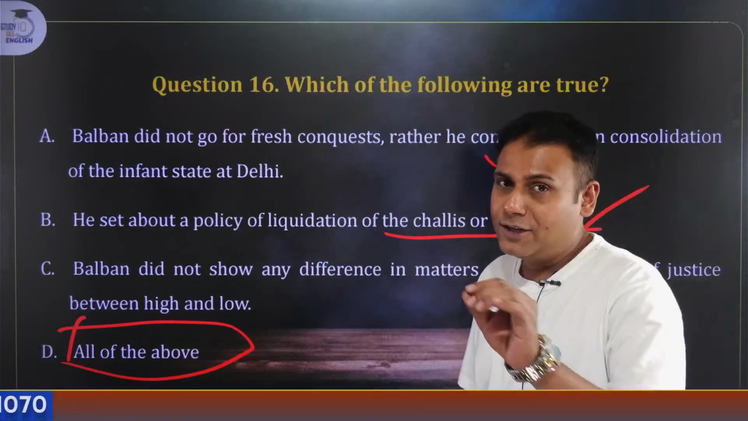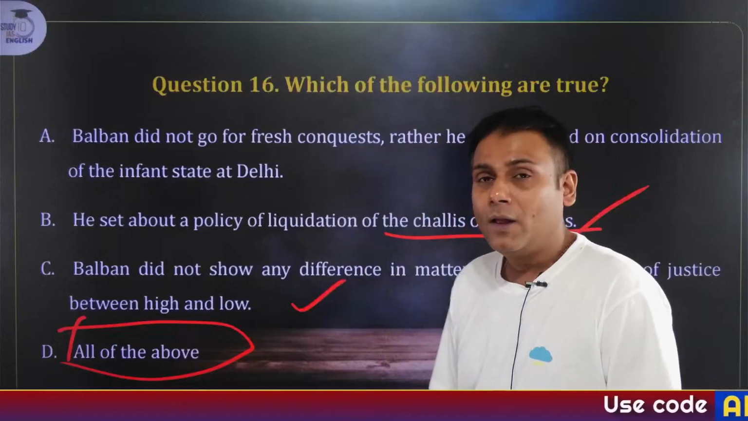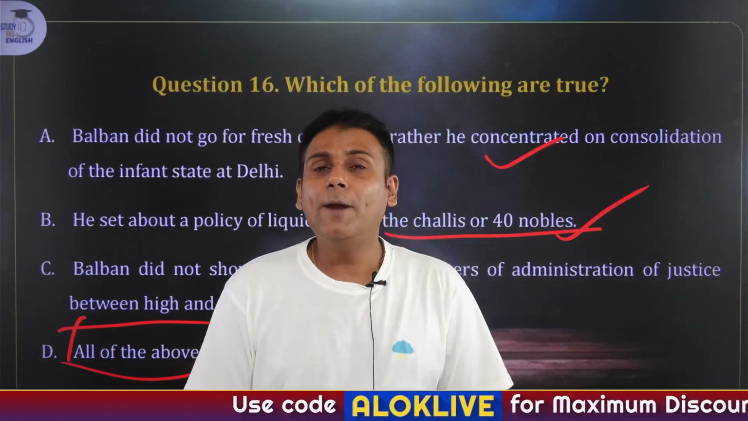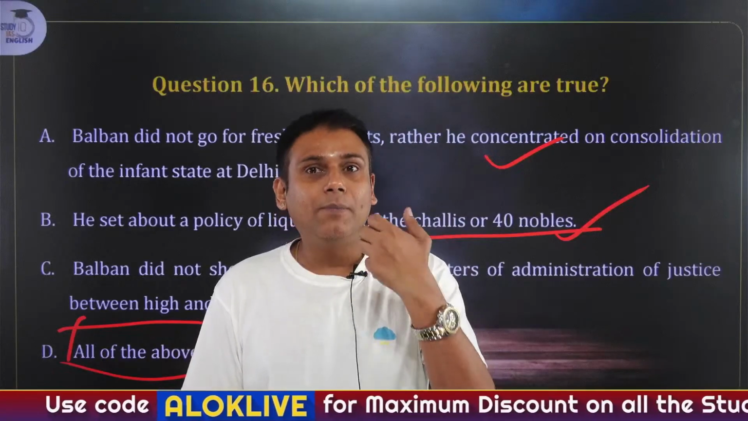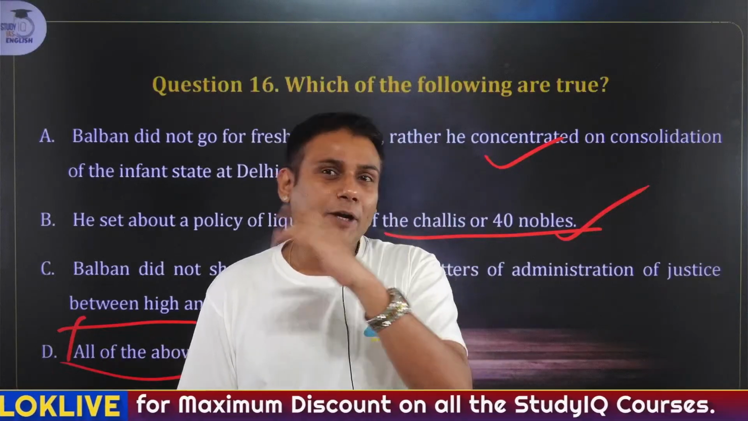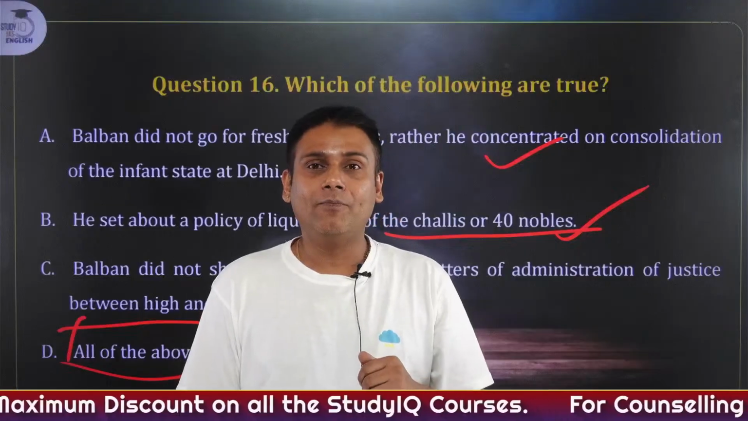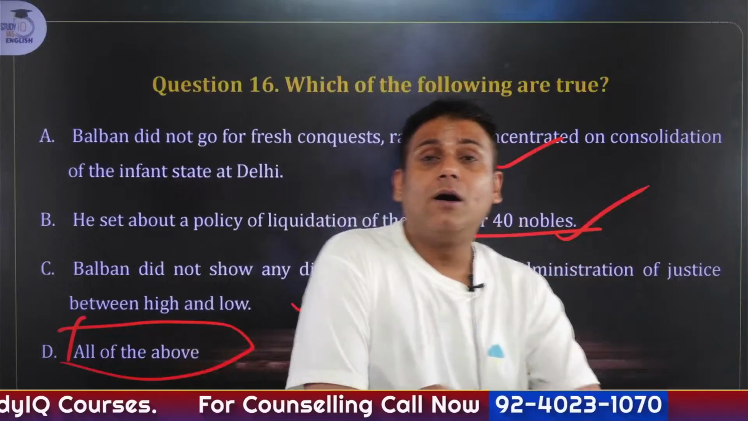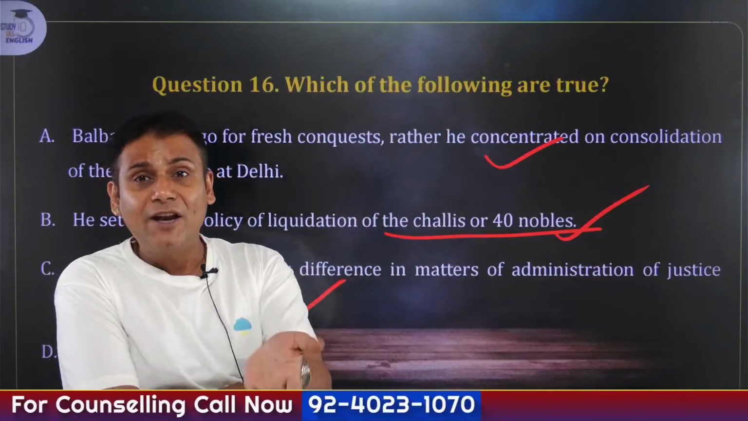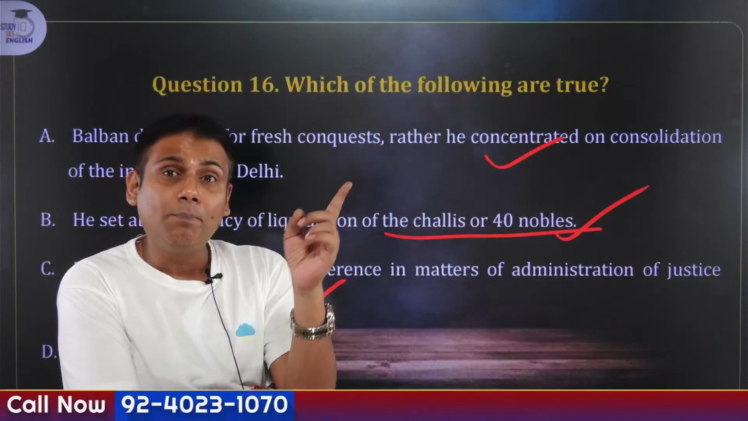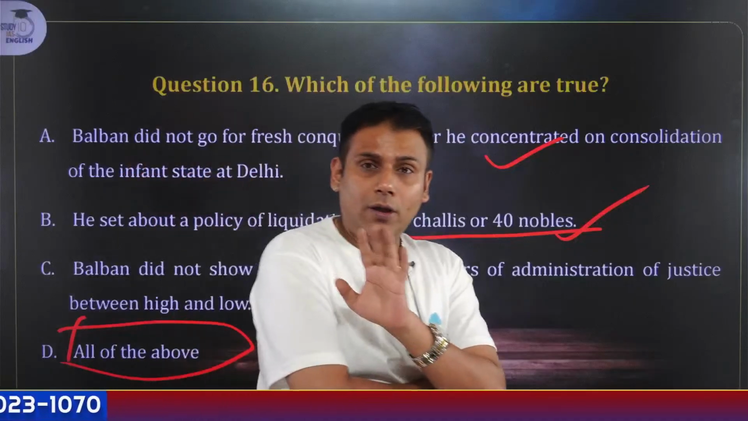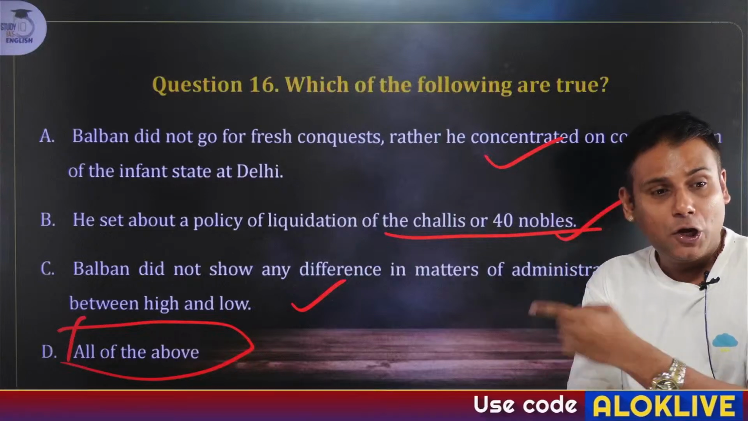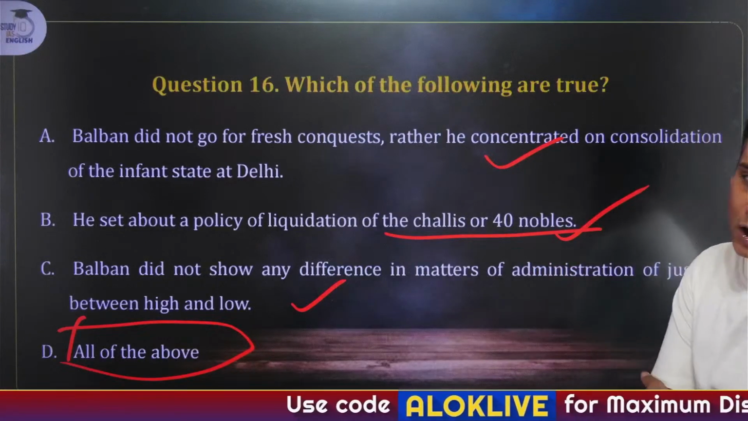He managed justice in a very proper manner. How? As I've told you previously, there was one person, Malik Bakbak. When he was completely intoxicated, he had whipped his own slave who had died. And Malik Bakbak was given the punishment that he was flogged publicly. So he imparted high-handed justice as per the historians of that time. So answer to this question is D, all of the above.